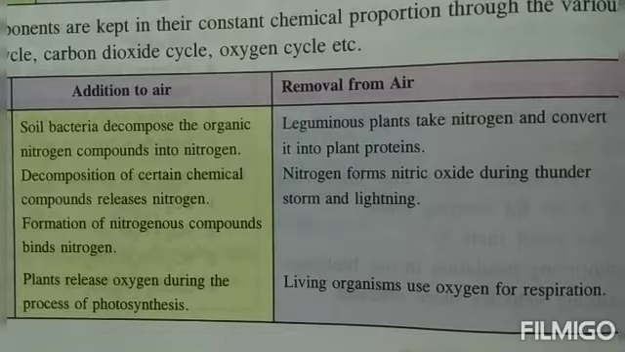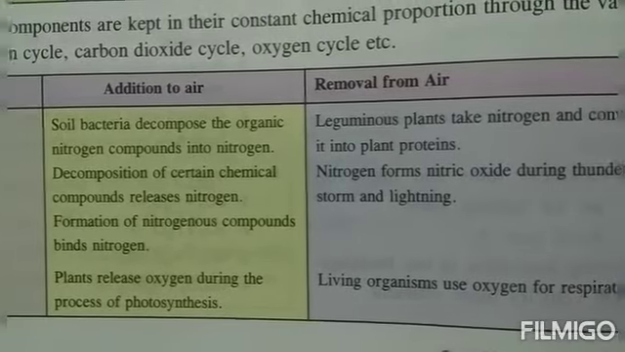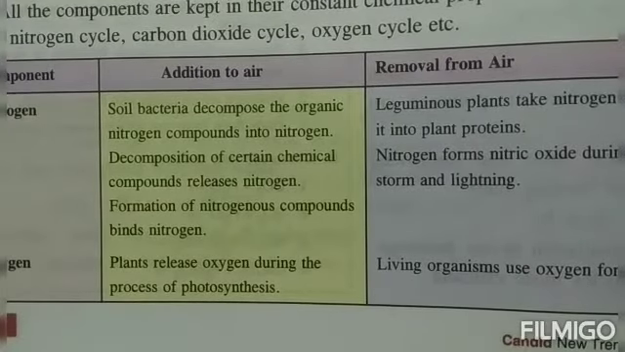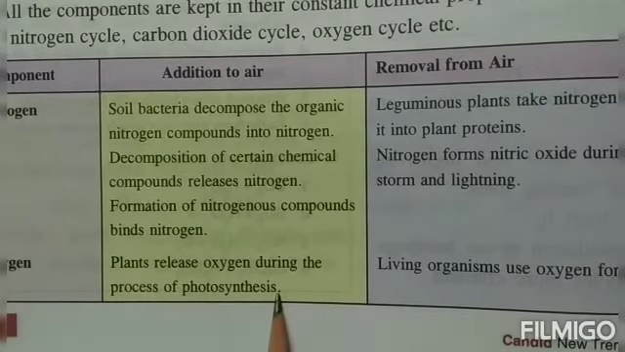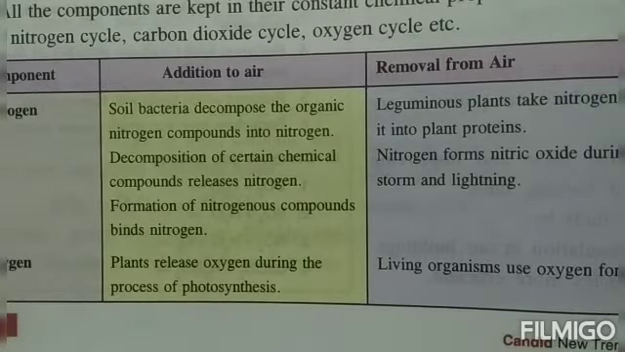We come to the next one, children. Oxygen. How is it being added to the air? Plants release oxygen during the process of photosynthesis. We know, children, plants are continuously taking in carbon dioxide and giving out oxygen by the process of photosynthesis. So this is how oxygen is being added to the air.